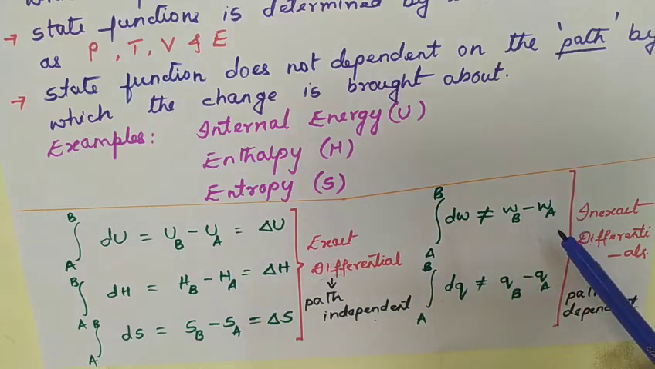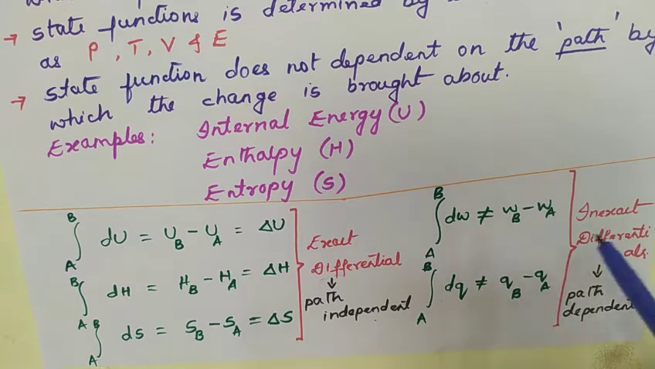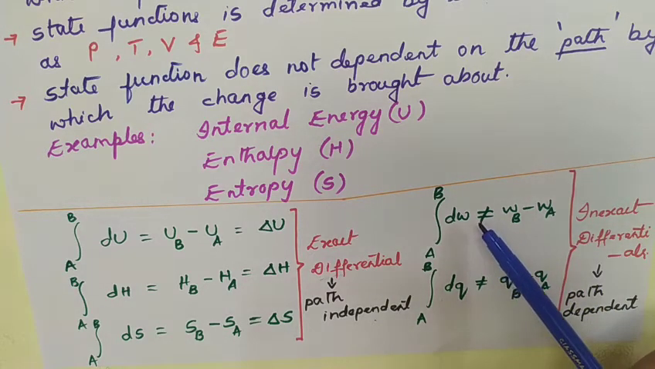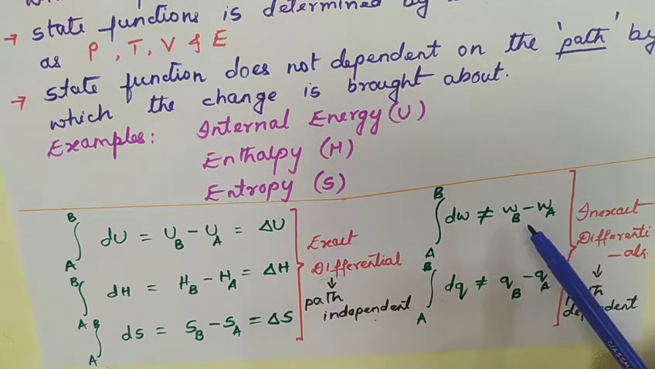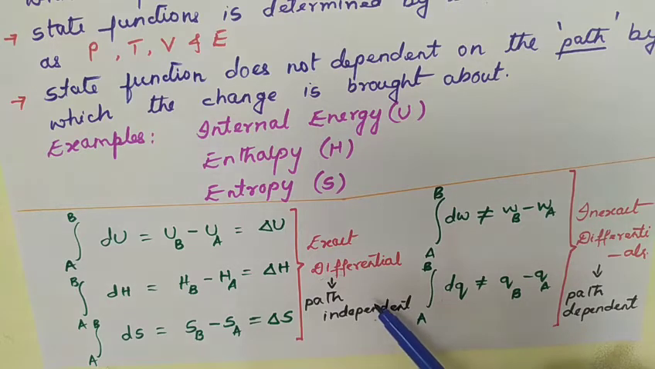Now, there are inexact differentials also. Work and heat, where W stands for work and Q is heat, are inexact differentials because we cannot integrate these functions between the appropriate limits, right? So they do not depend on the initial state and the final state alone. They depend on the path. Remember, an inexact differential is path dependent, whereas an exact differential is path independent. An exact differential depends on the initial state and final state, whereas an inexact differential does not. It is not a state function.